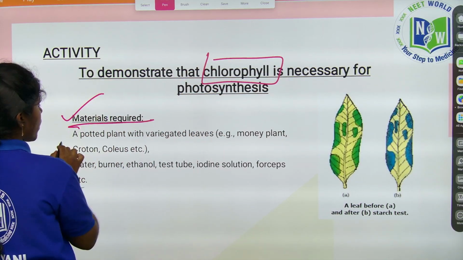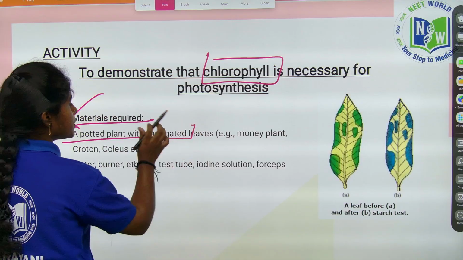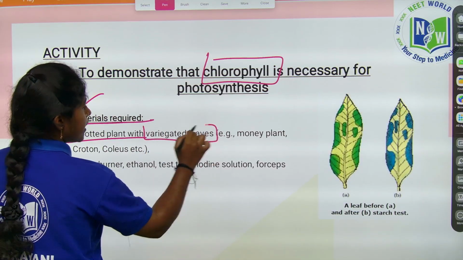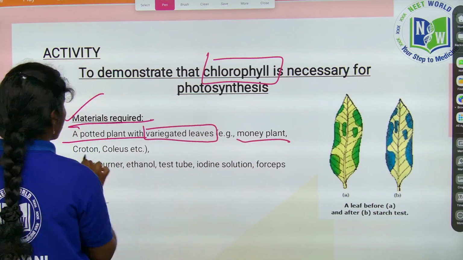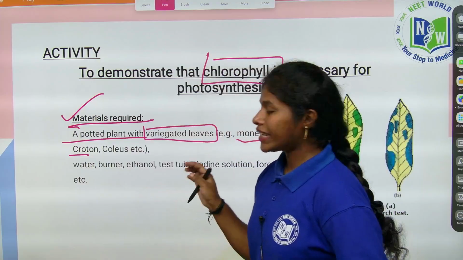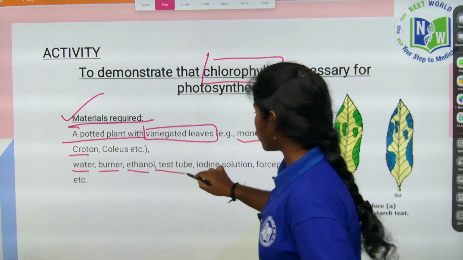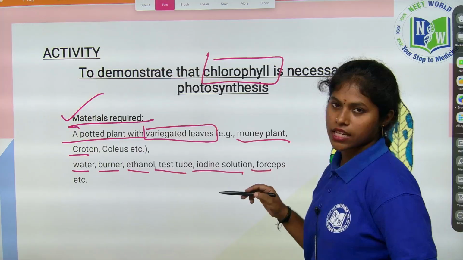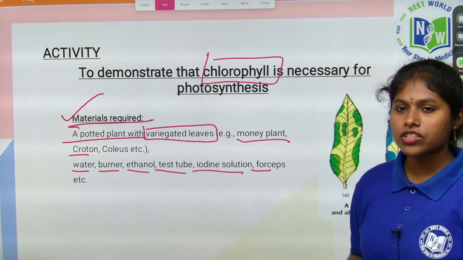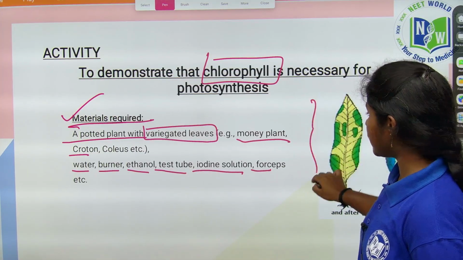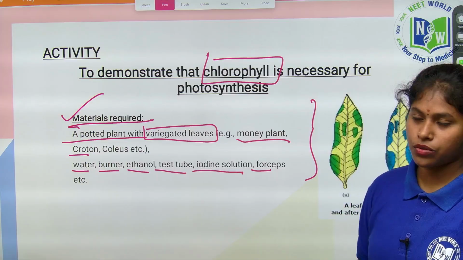What are the materials required to show that chlorophyll is necessary, children? A potted plant with variegated leaves, which means leaves with different colors. It is either a money plant, croton, etc. So take those leaves and also water, a burner, ethanol, a test tube, iodine solution, forceps, etc. This is the activity we are going to discuss today.